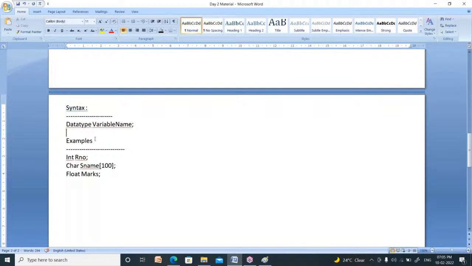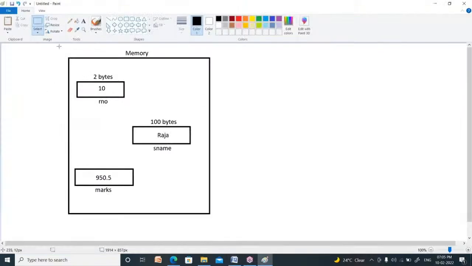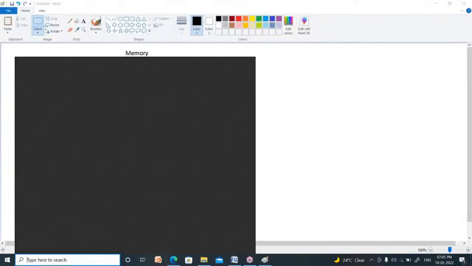It is the syntax: how to create a variable, by using data type as well as variable name. By representing these two, you can create a variable. These three are the examples. Whenever you write these 3 lines of code, you can create 3 variables inside the memory like this.